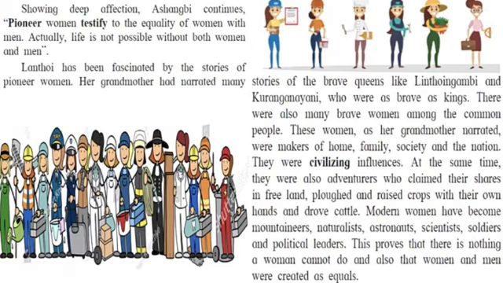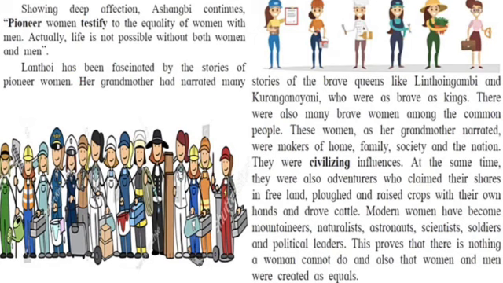Ashangbi continues to discuss with her daughter Lanthoi the topic of men and women's equality. She gives some examples of pioneer women for the equality of women and men. She also added that life is not possible without both women and men.